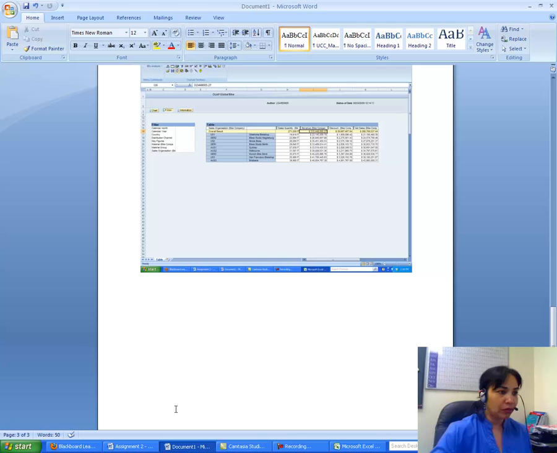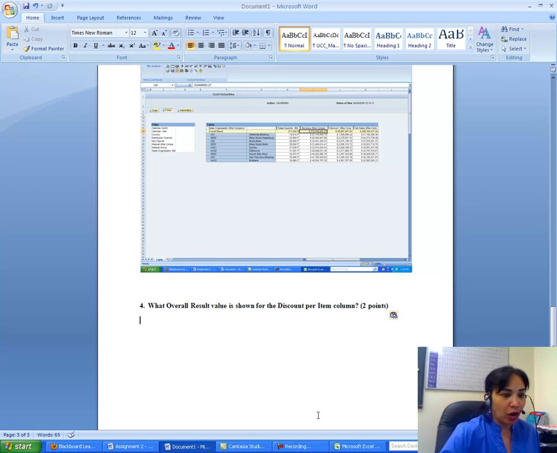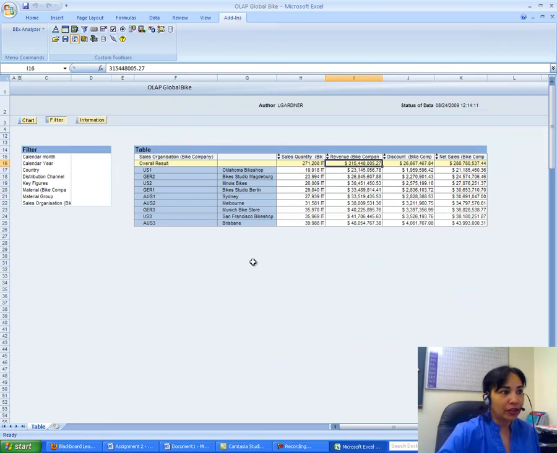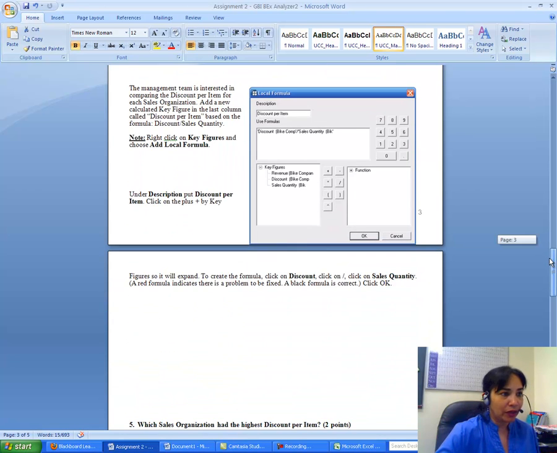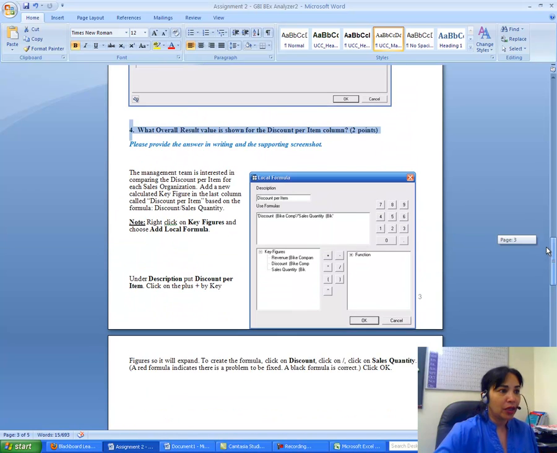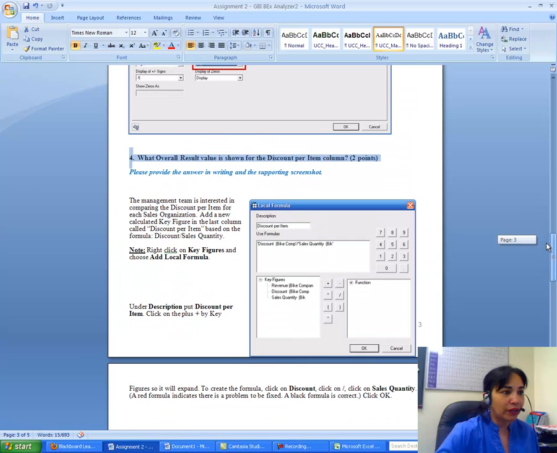Do I have a discount per item column? No, I don't. So I have to create a discount per item column. That means I have to divide discount by sales quantity. That would give me the discount per item column.